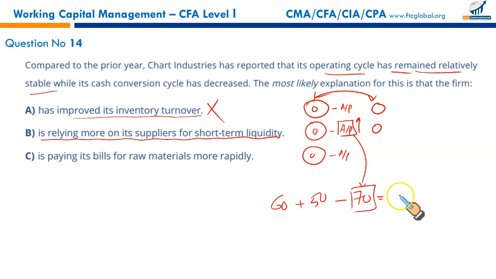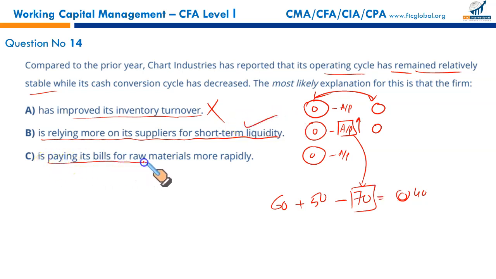Resultantly, as you can see, your cash conversion cycle will be much shortened now. Just 40 days. So this is the reason. When you delay paying your suppliers, your cash conversion cycle will be shortened. You will have surplus liquidity. Your cash conversion cycle will be shorter in days. This is the right option.